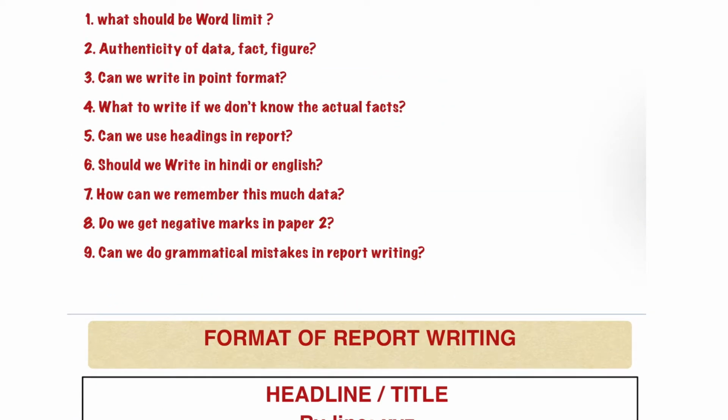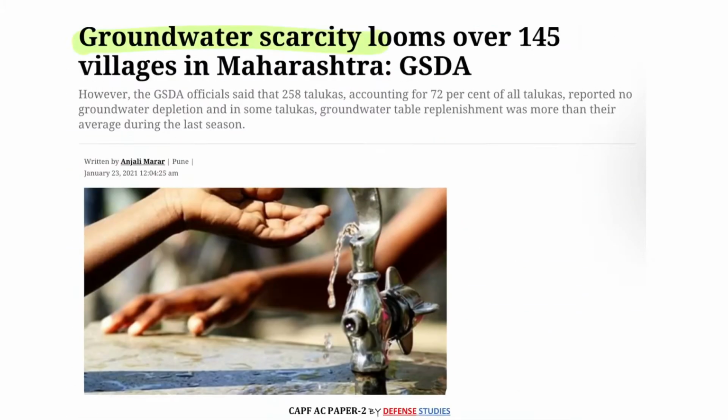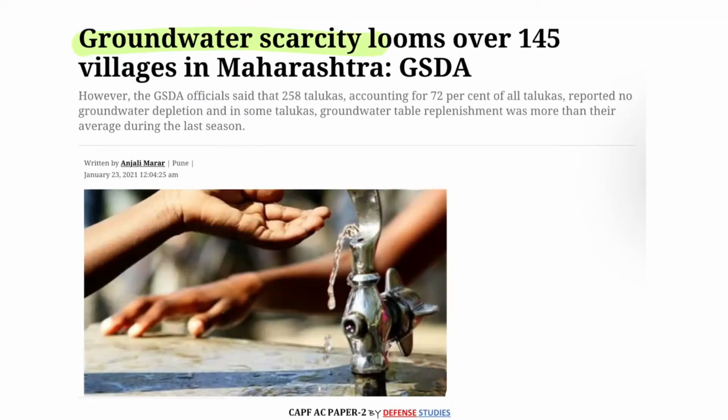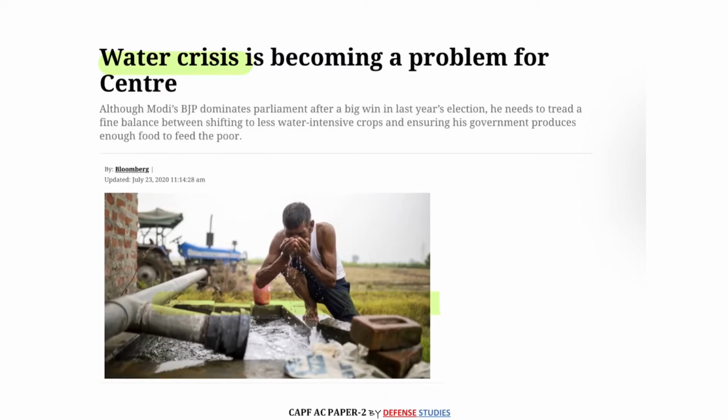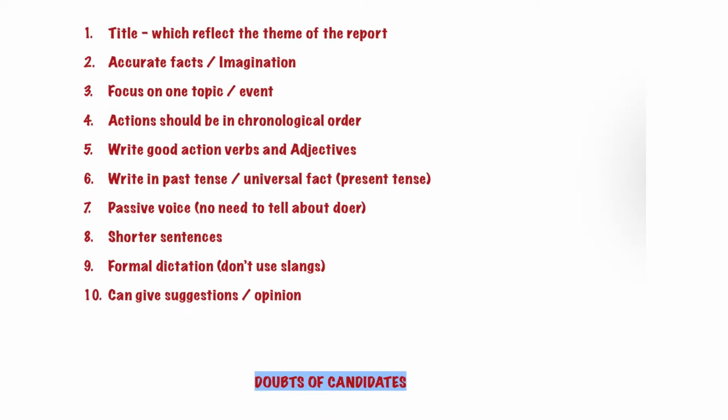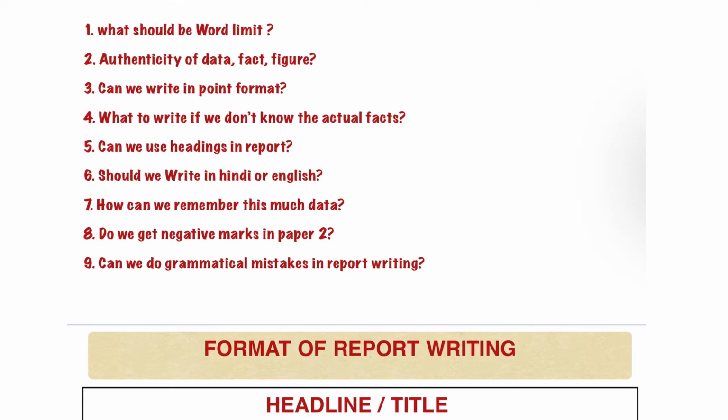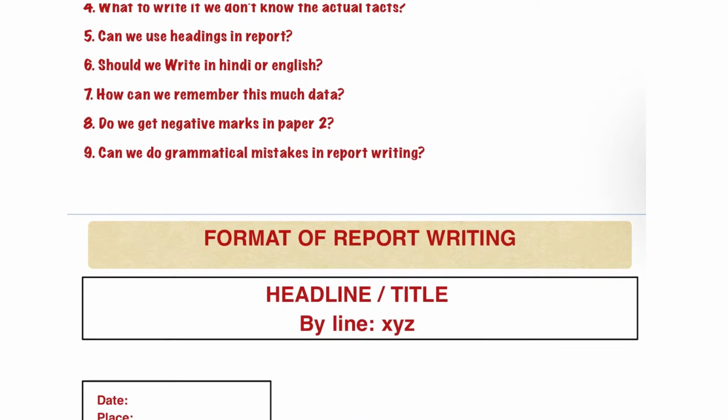Next point is, do we get negative marks in paper 2? Yes. If you breach the word limit, if you're writing more than 200 words in your report, and also if you keep on writing in the border areas, beyond the lines given specifically, then you will get a negative mark. The last point is, can we make grammatical mistakes in report writing? No, you cannot make a grammatical mistake. In the end, you will get negative marks.